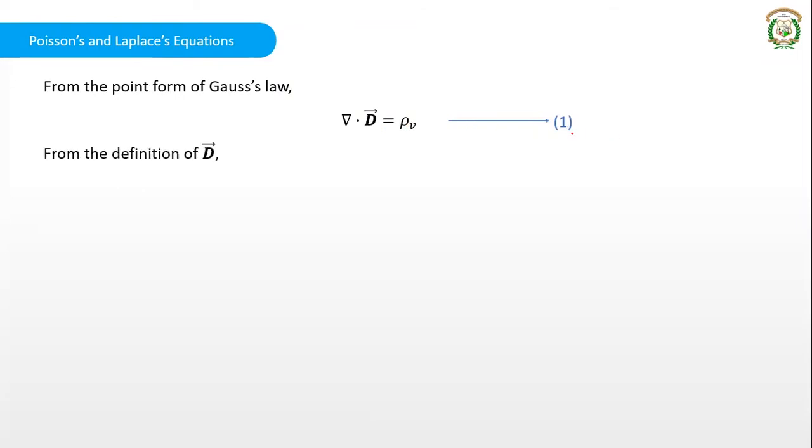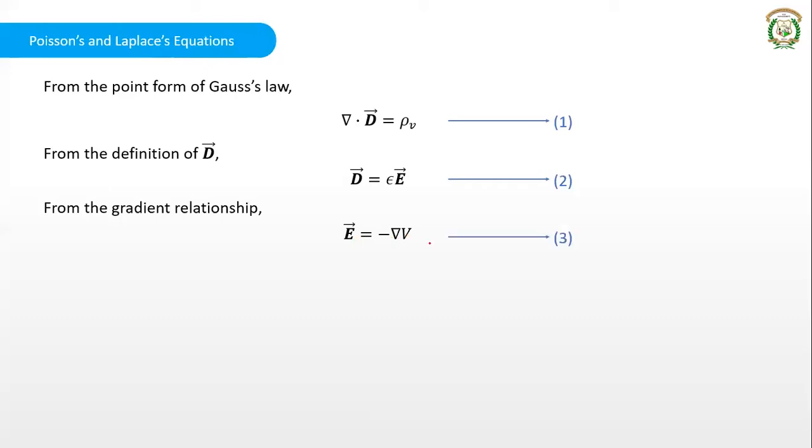Now, from the definition of D, the electric flux density in a homogeneous medium is equal to epsilon into E, where epsilon is the permittivity of the medium. If the medium is free space or air, epsilon is equal to epsilon naught. So we will consider a general medium where D is equal to epsilon E. And also from the gradient relationship, we know that E is equal to minus del V. We have obtained this equation, that the electric field intensity is the negative potential gradient, that is E is equal to minus del V.